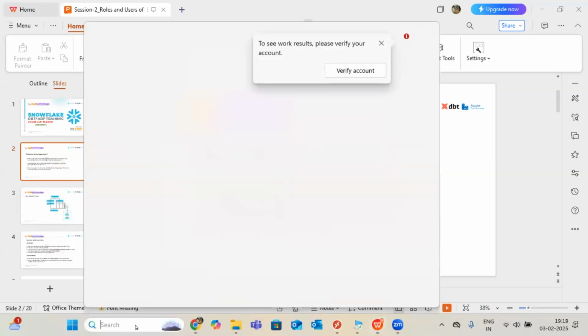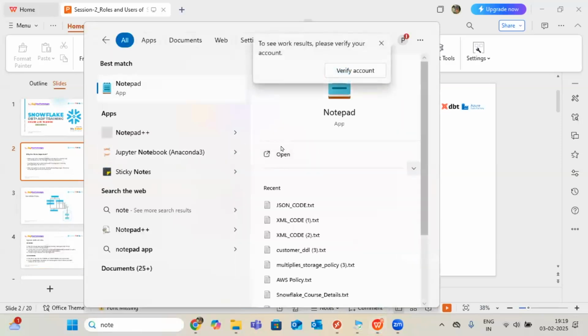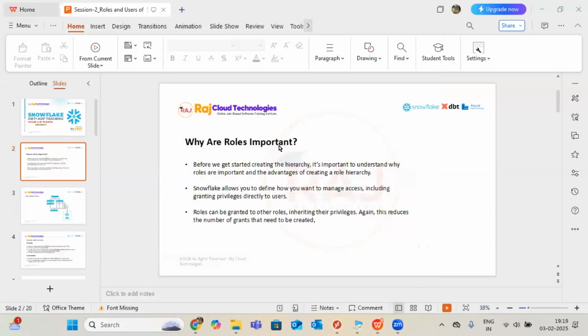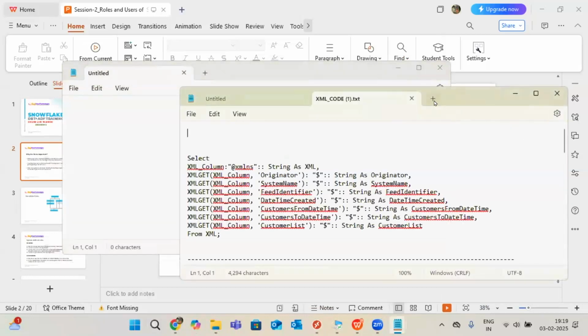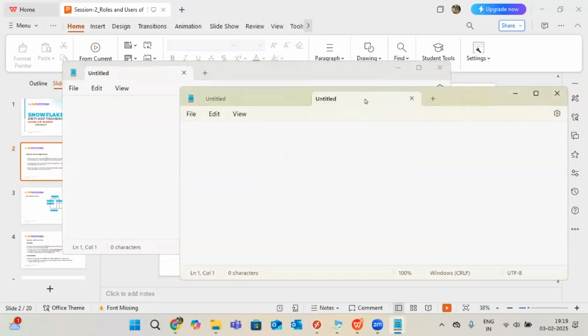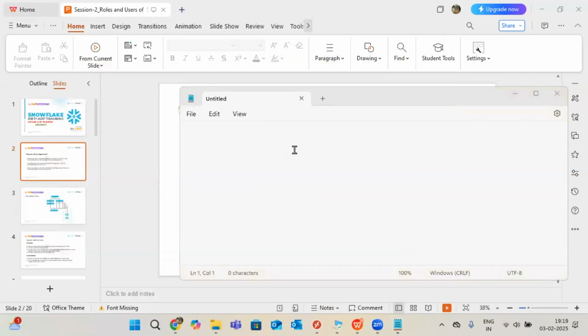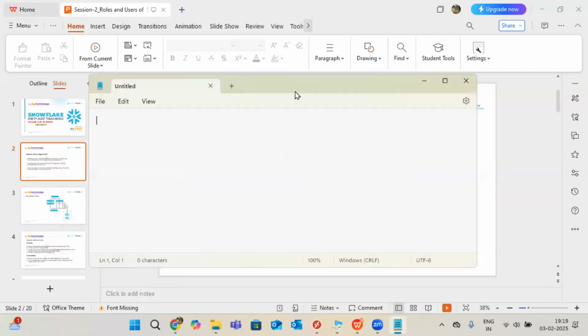Let us go with a general discussion about the roles concept in real time. If you're already working in any company, you'll have an HR role, developer role, team lead role, right? You'll say these role names only. You'll mention clearly the names of the roles, not the people working in the HR role. You never mention their names. I have to connect with the HR department for any system issues.